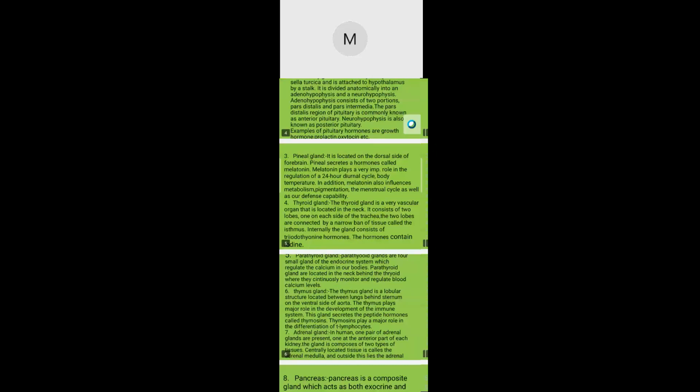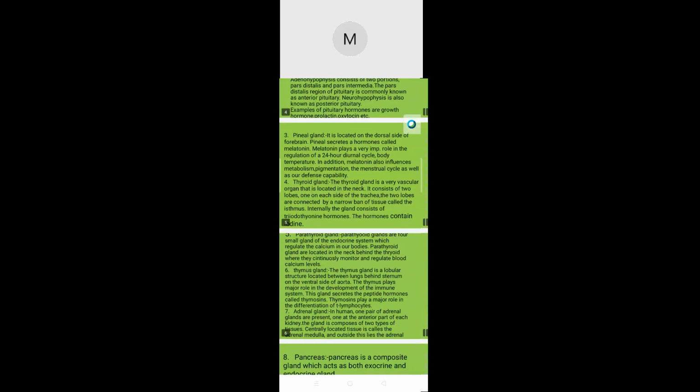Pineal gland. It is located on the dorsal side of the forebrain. The pineal gland secretes a hormone called melatonin. Melatonin plays a very important role in the regulation of a 24-hour diurnal cycle and body temperature. In addition, melatonin also influences metabolism, pigmentation, the menstrual cycle, as well as our defense capability.